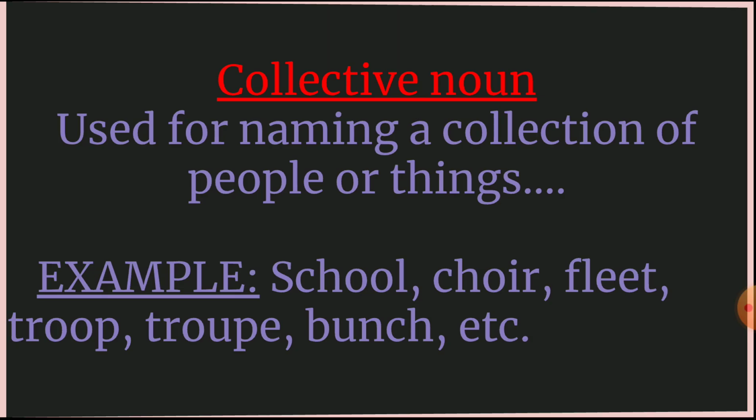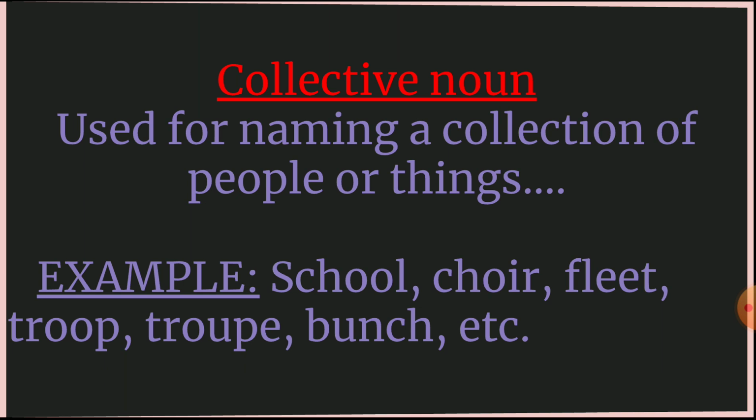Alright, let's move on. The next topic we see here is collective noun. So what are collective nouns? The words which are used for naming a collection of people or things. Grouping, naming a particular group is called a collective noun. So some examples here are school.